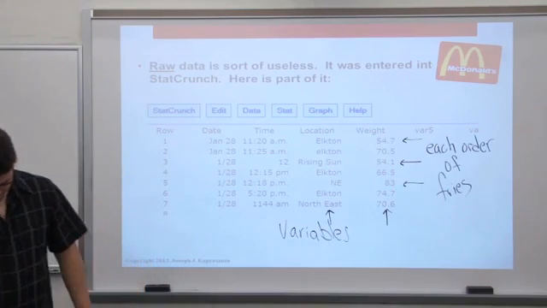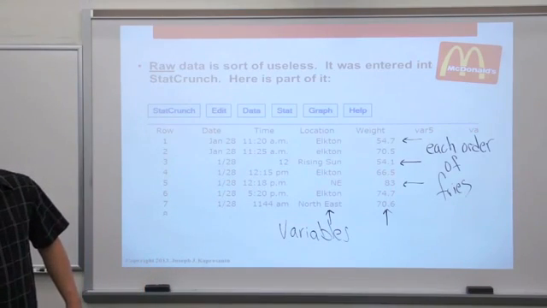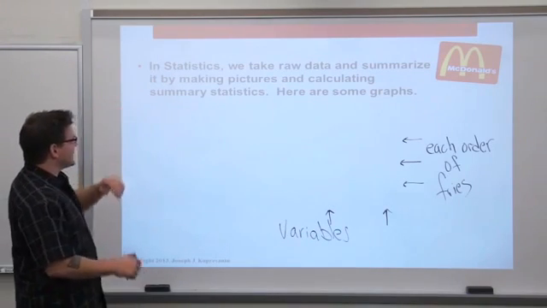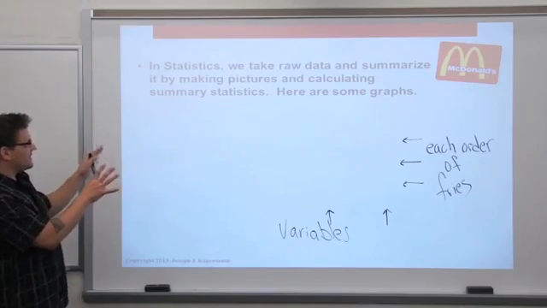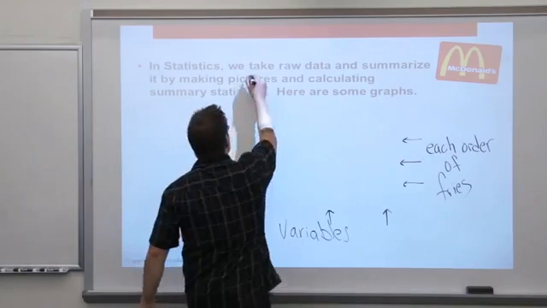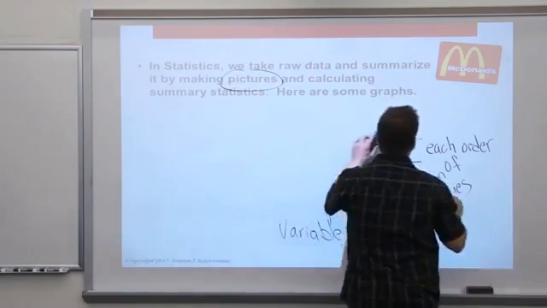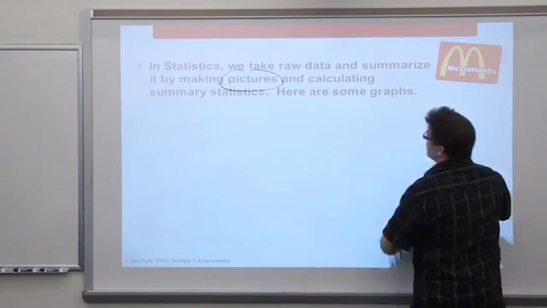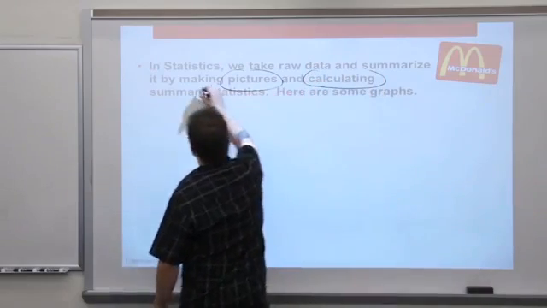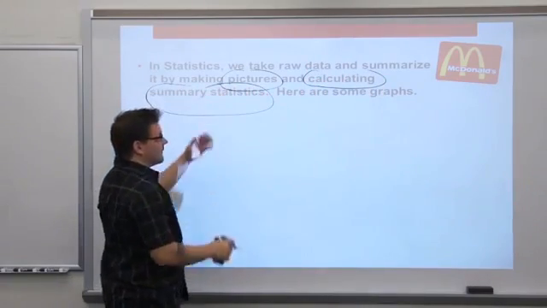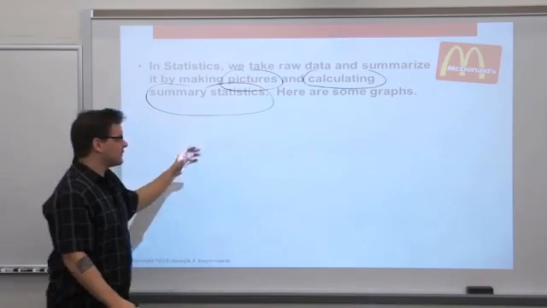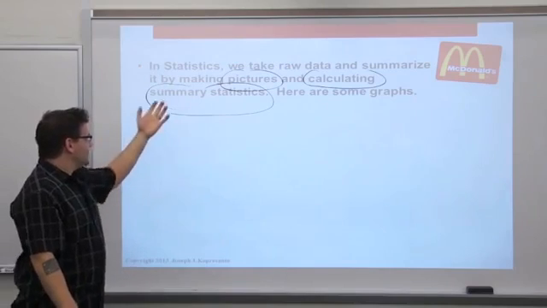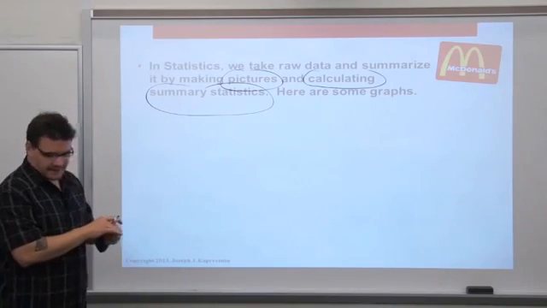All right. So, in statistics, what do we do? We'll take that raw data and we're going to summarize it. First thing we can do is make pictures. Second thing we can do is calculate some summary statistics, right? And whenever we collect data, these are the two tasks that we'll start with. Always start with a graph. After you make a graph, calculate some summary statistics, okay?